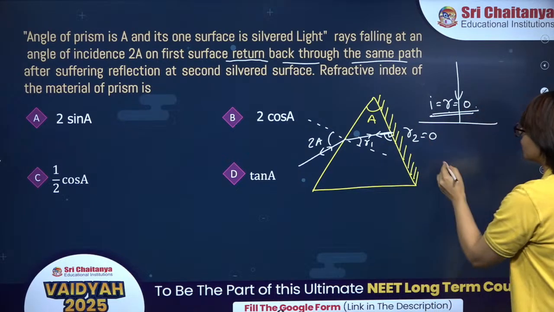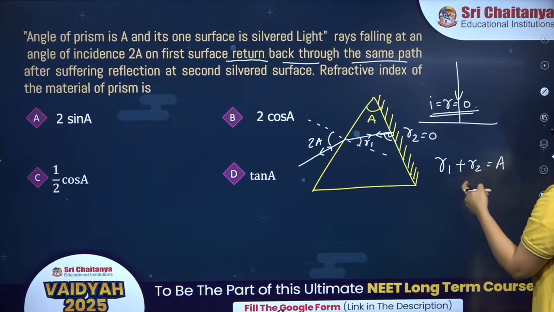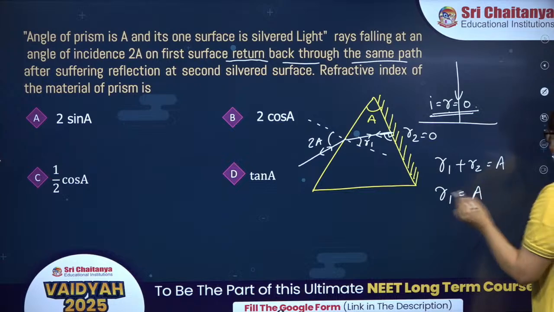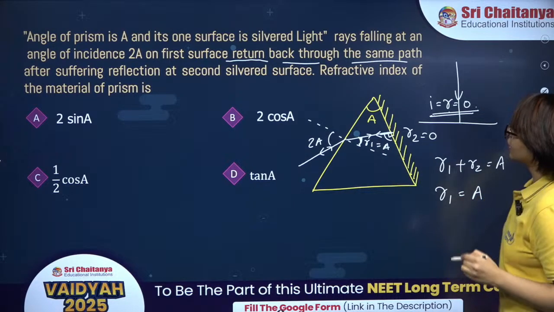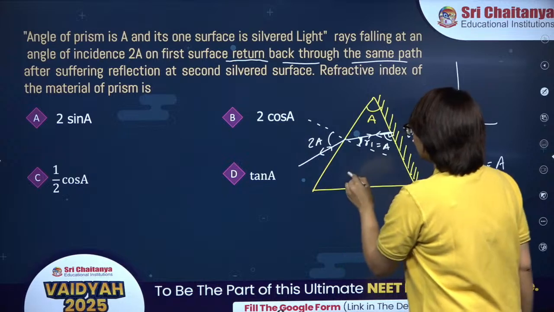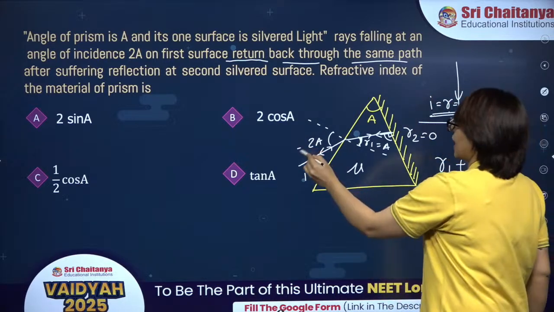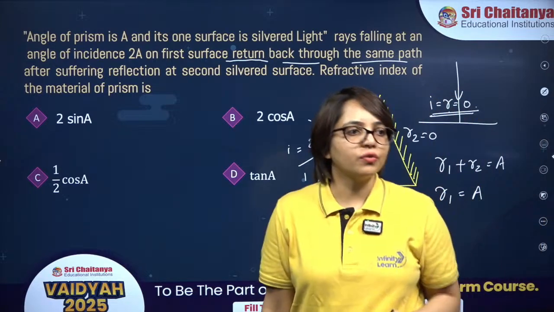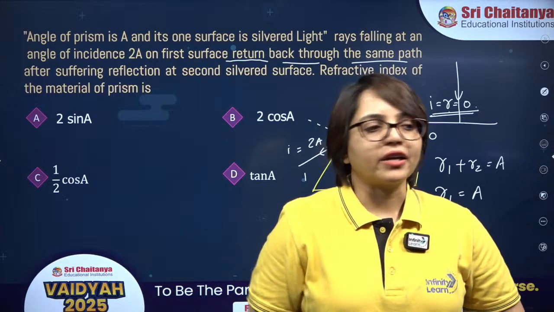And we know that for a prism, R1 plus R2 is A. So from this, R2 is 0, so R1 is equal to A. So the angle of refraction on this face is A only. We have to find the refractive index of the prism. This is 1, this is mu, this is I, this is R. Apply the law of refraction over here.